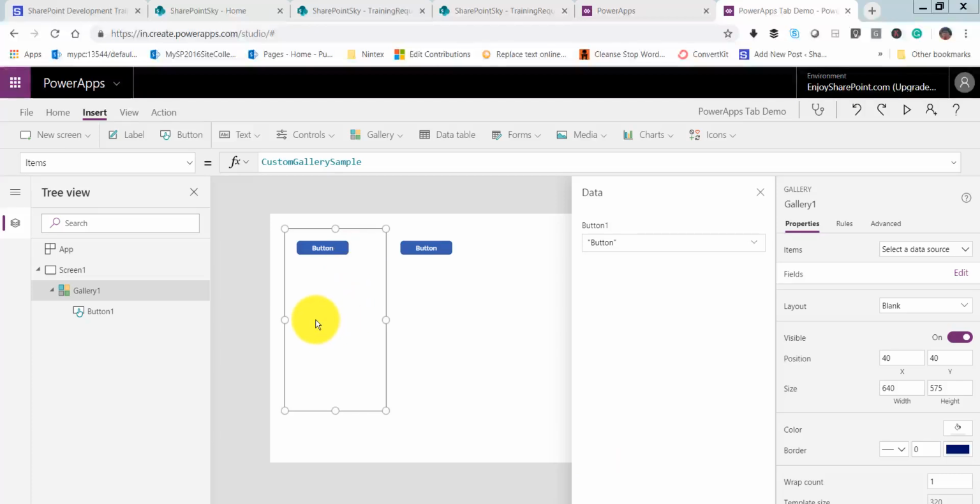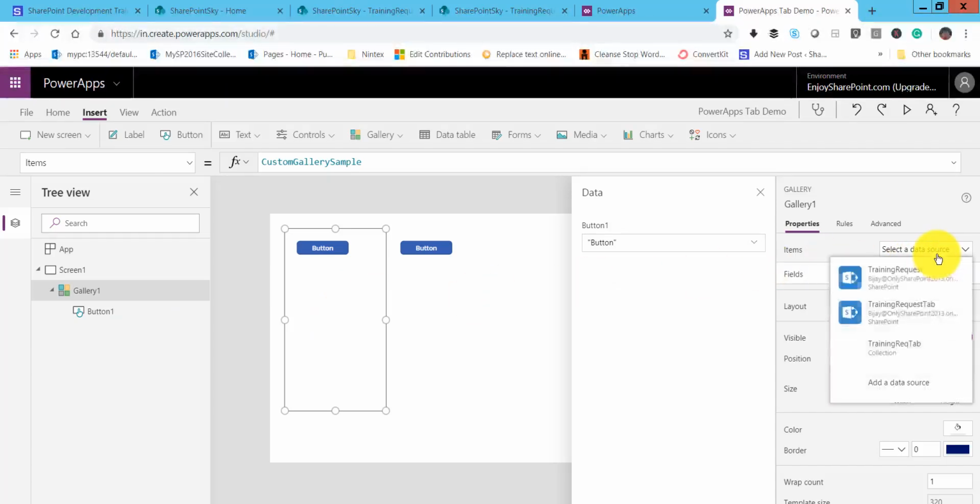Once you add the button, just click outside, so that we just select the gallery control. Once you select the gallery control, go to the data source, and here you select training request tab, because this is the collection, and from here only we want to bind the data.